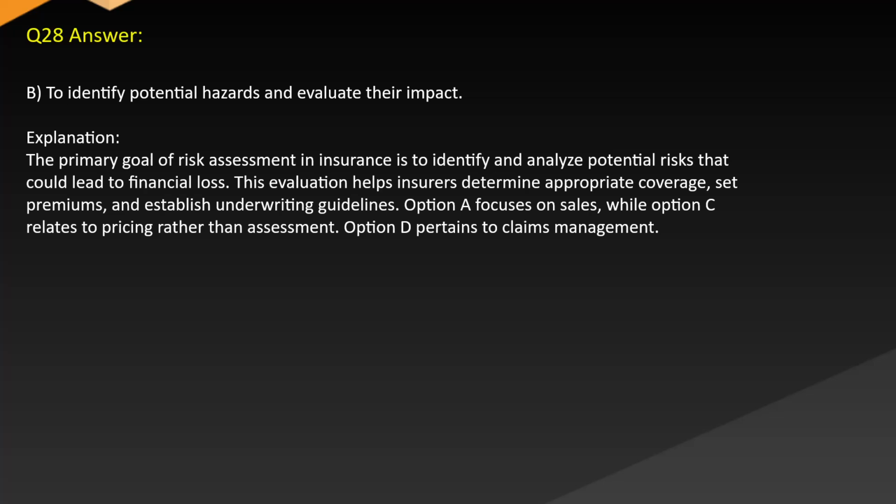Answer. B. To identify potential hazards and evaluate their impact. Explanation. The primary goal of risk assessment in insurance is to identify and analyze potential risks that could lead to financial loss. This evaluation helps insurers determine appropriate coverage, set premiums, and establish underwriting guidelines. Option A focuses on sales, while option C relates to pricing rather than assessment. Option D pertains to claims management.